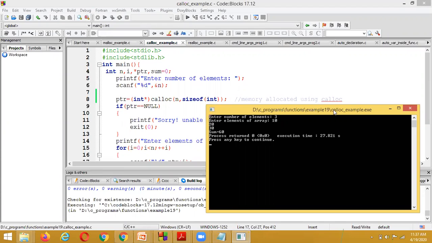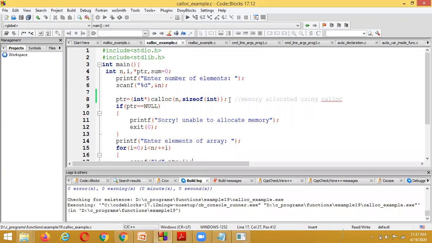For 10, 20, 30, the memory has been allocated at execution time, when this statement is executed. After executing this statement, it allocates the memory. That's why we call it dynamic memory allocation. For a single block of memory we use the malloc function, and for multiple blocks of memory we use calloc.